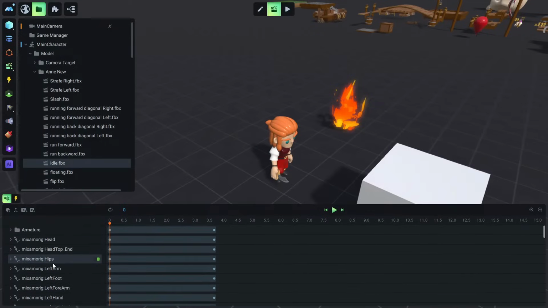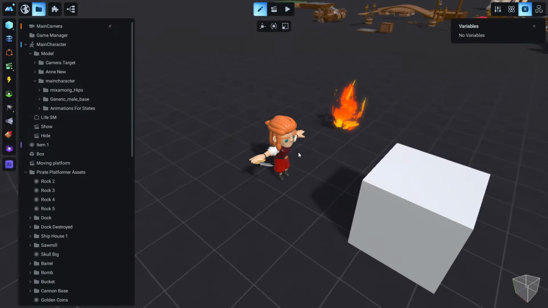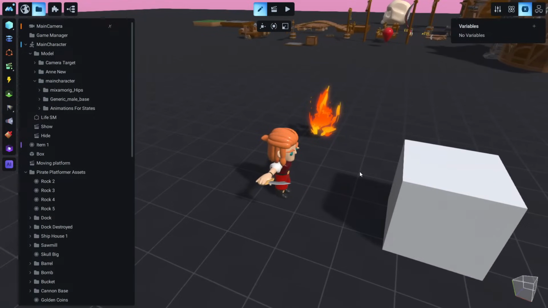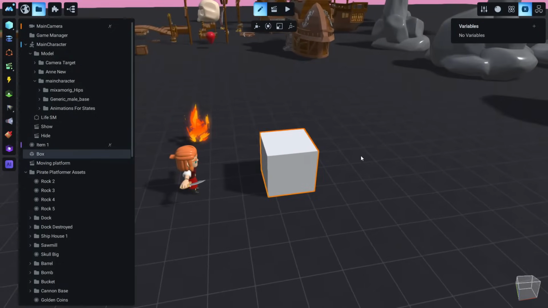Okay, the next one: how can I trigger an event with a click or a touch in the end project? With a click, right now we don't. Manu doesn't support events with clicking. It will be in the future, but not right now.